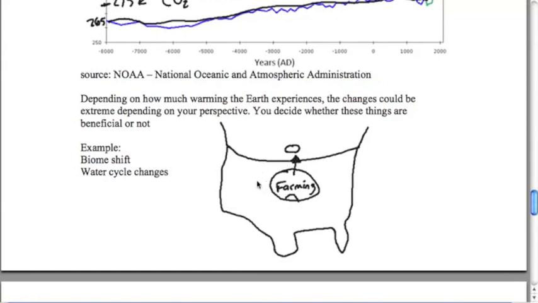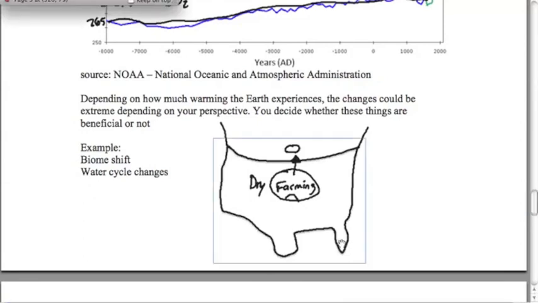If we talk about water cycle changes, certain parts of the country could get drier, other parts of the country could get wetter or more moist. But some of the bigger concerns are definitely the fact that places like Florida down here, New Orleans, New York, these regions are pretty susceptible to flooding and coastal inundation, where sea levels are going to rise. It's hard to say how much, and a lot of people will give you different ranges, but those regions near the coast, especially islands and other places like that, will definitely see the effects of a rising sea level due to a melting of polar ice caps.